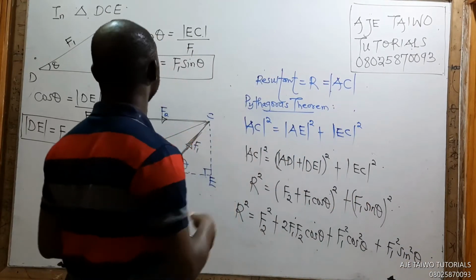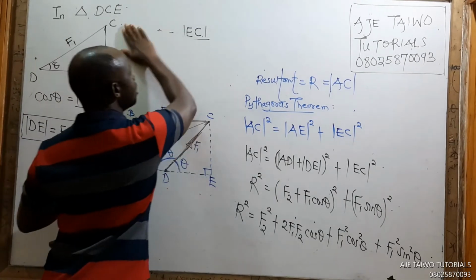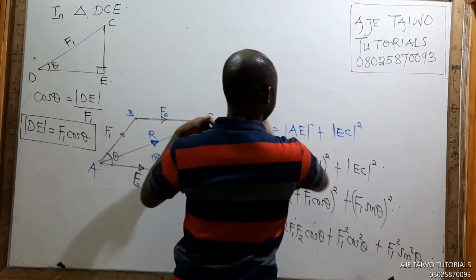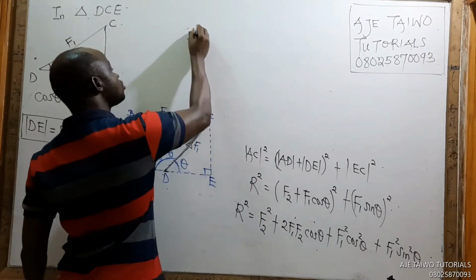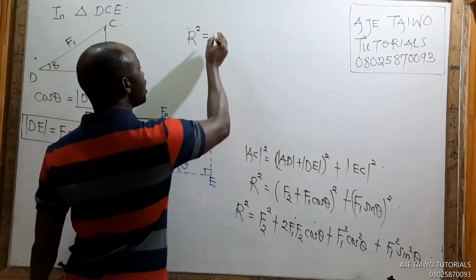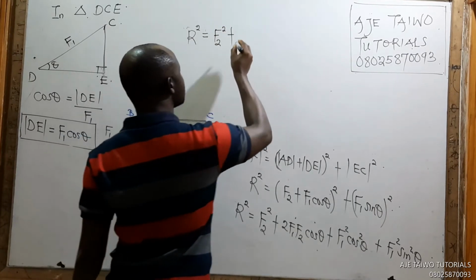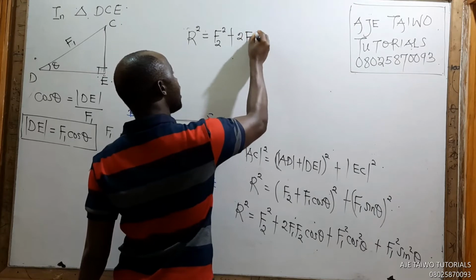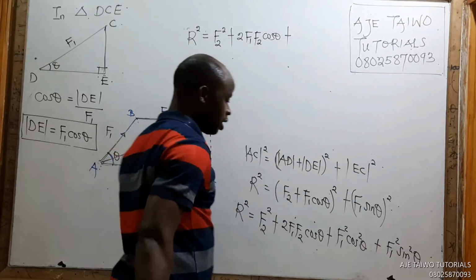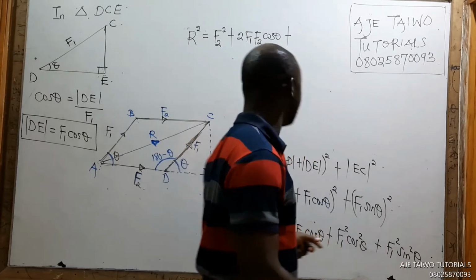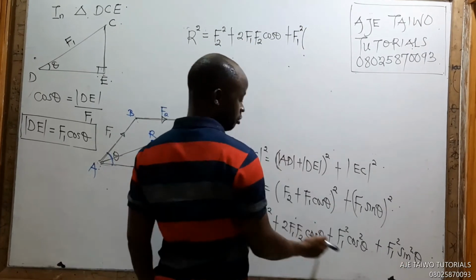Let me continue up here. We have seen what all these things are. So we now have R squared equals F2 squared plus 2 F1 F2 cos theta plus, if you look at this very well, what's common here? F1 squared is common between this and this.